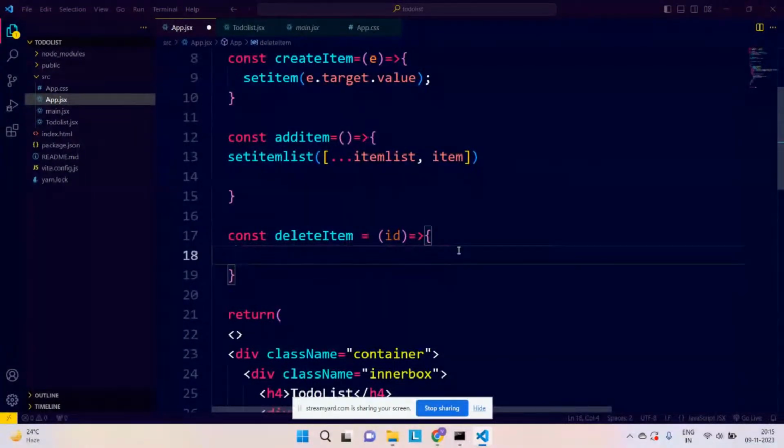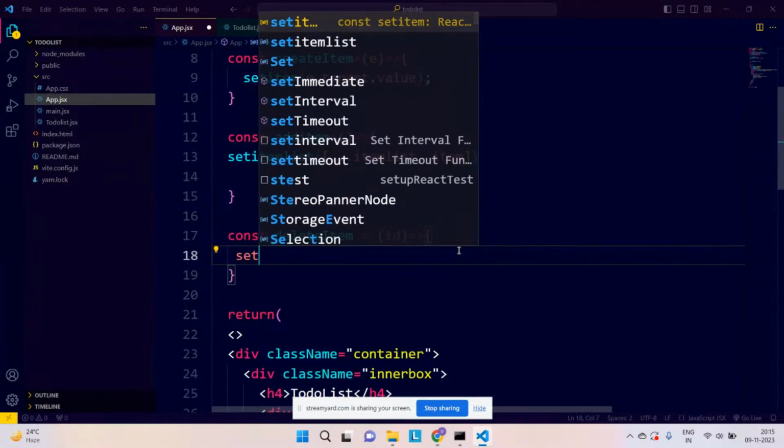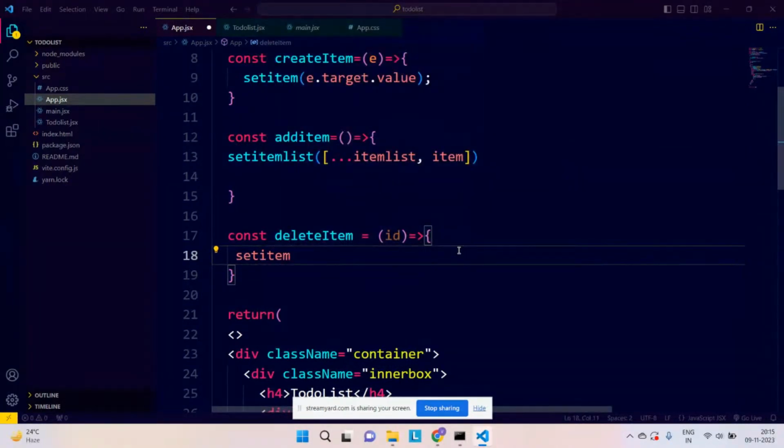Okay. So now after this comes the interesting part. I'm going to say set items, whatever items we are having in my item list. I need to update my item list, right? I need to filter out some data from it. So I will be calling one callback inside it.